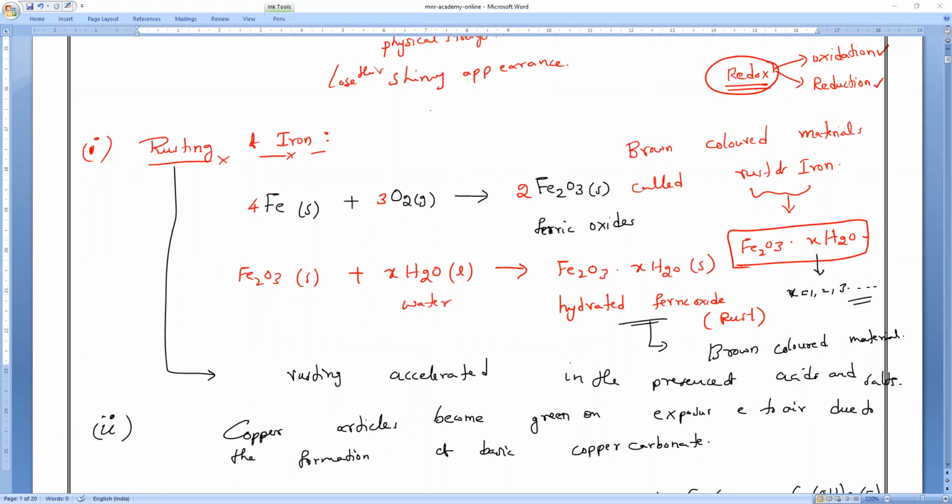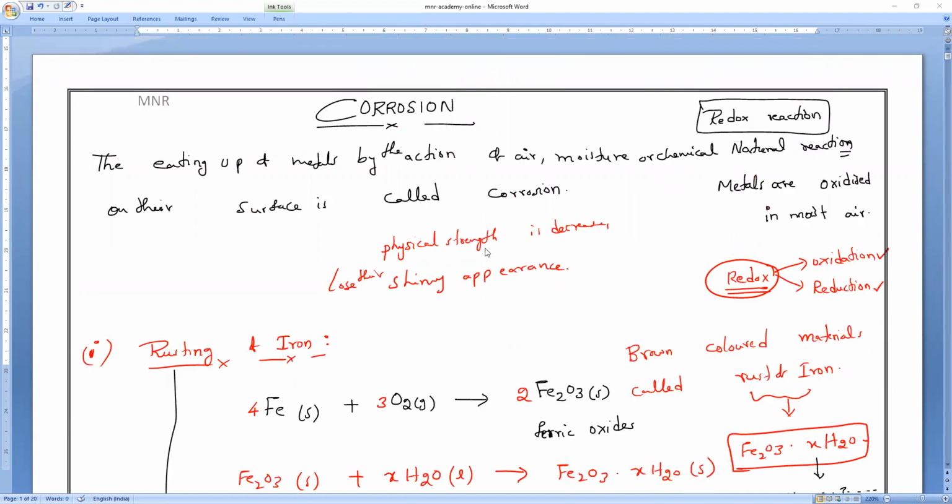So that is why many researchers, even Karaikudi CECRI, one of the major research areas is corrosion preventive methods. Many researchers have worked to protect iron articles from being destroyed by corrosion. During rusting, the iron becomes spongy and brittle in nature. That is the reason I said metals lose their physical strength because of corrosion. They lose their shiny appearance and turn brittle.